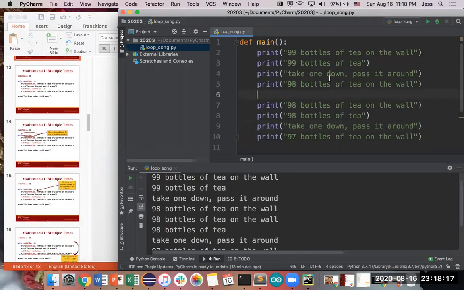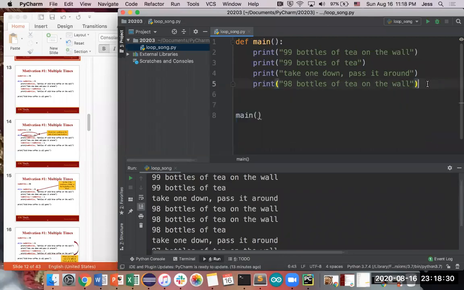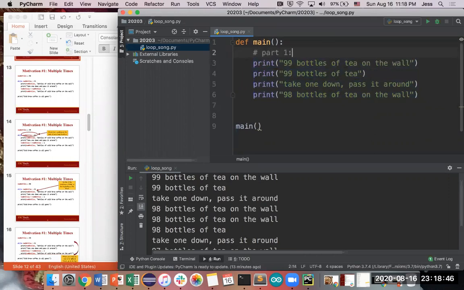So if we're going to transform this song into something like a while loop, we would do it something like this. The first step in a while loop is isolating what are the actions that you want to repeat over and over again. In our case, it's these 4 lines of code over here, which are printing out part of the song, X number of bottles of drink on the wall. And so we're like, okay, this is the block of code that we want to repeat. So that's part 1. Figure out what code to repeat.